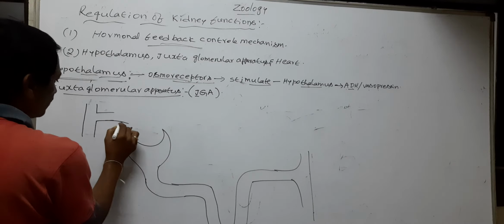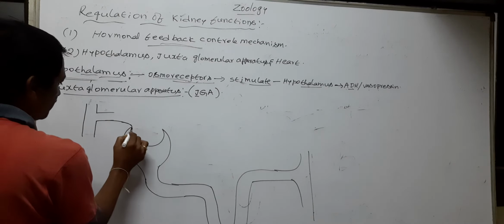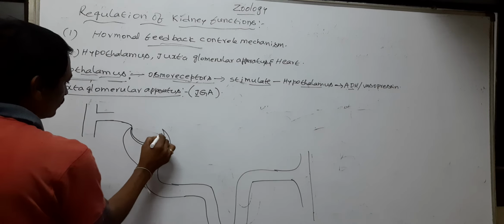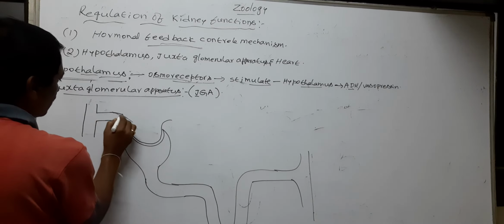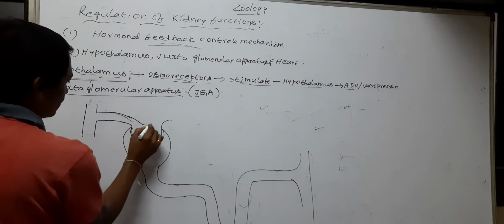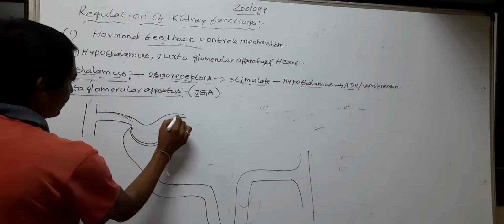So a branch of the renal arteriole enters into Bowman's capsule, called the afferent renal arteriole.